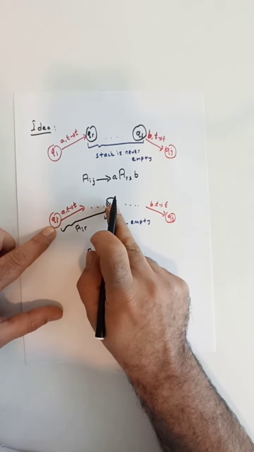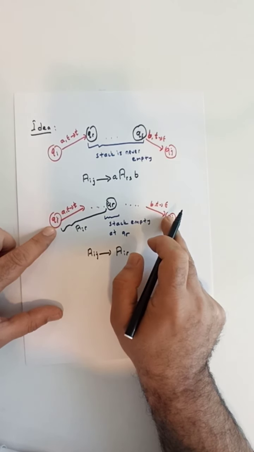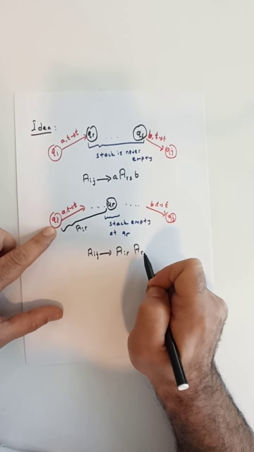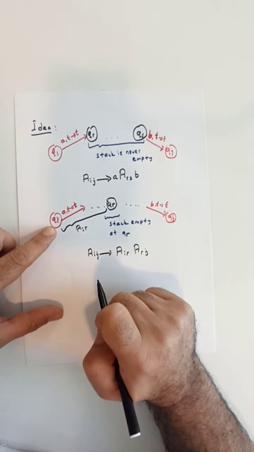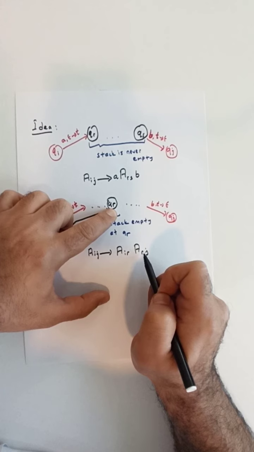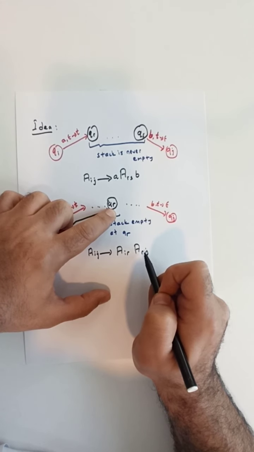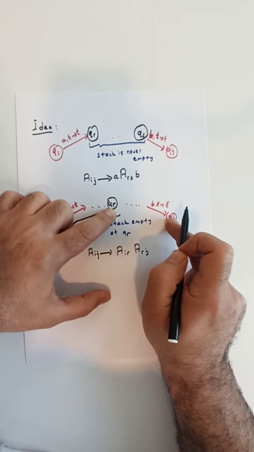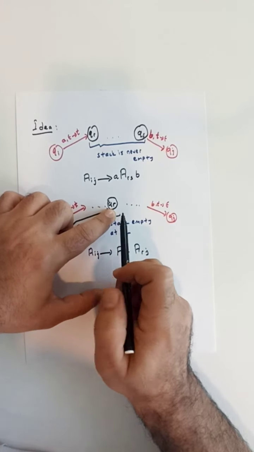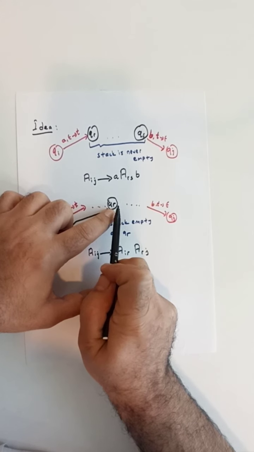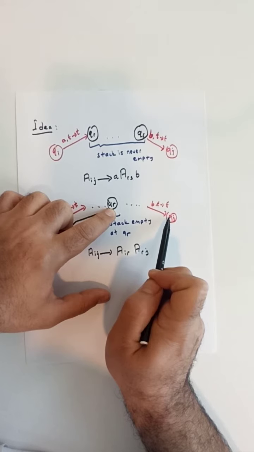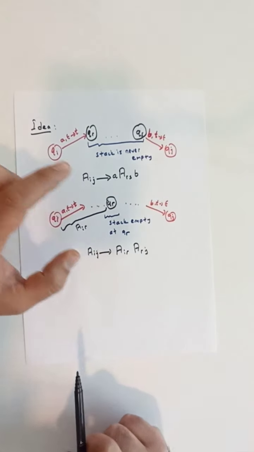We can do the same thing for the second part of the path that starts at qr and goes all the way until qj through our variable Arj. Again, the stack is empty at the initial state qr, and it's also assumed that the stack is empty at qj, and Arj can generate any string that is consumed through this path starting at qr and ending at qj.